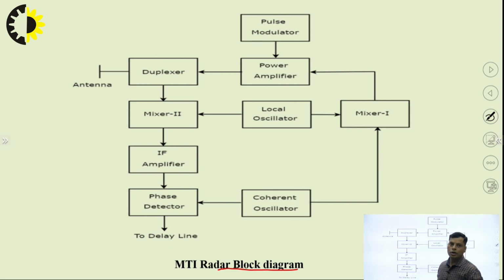In this block diagram, the power amplifier is connected with the pulse modulator at the end of our transmitter section, and we provide the output from mixer 1. Mixer 2 is also used here, and another component we are using is the local oscillator, also named STALO, the stable local oscillator.